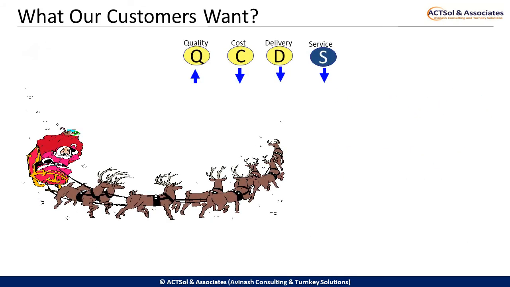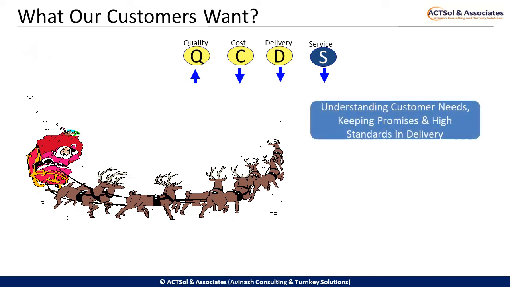Now let us come to the fourth attribute, the attribute of service. This refers to the quality of interaction, communication, and taste. Good customer service is about understanding the needs of different customers, keeping promises, and delivering consistently high standards. It is intended for organizations of all types and sizes, from large corporations to small businesses. For example, it could be used by banks, government departments, retailers, or local traders.